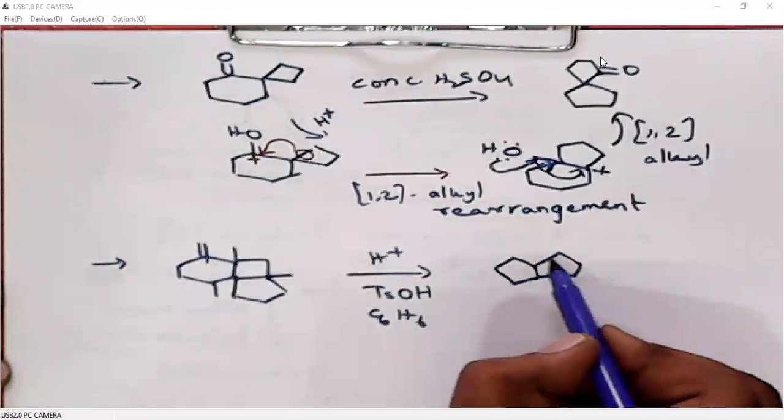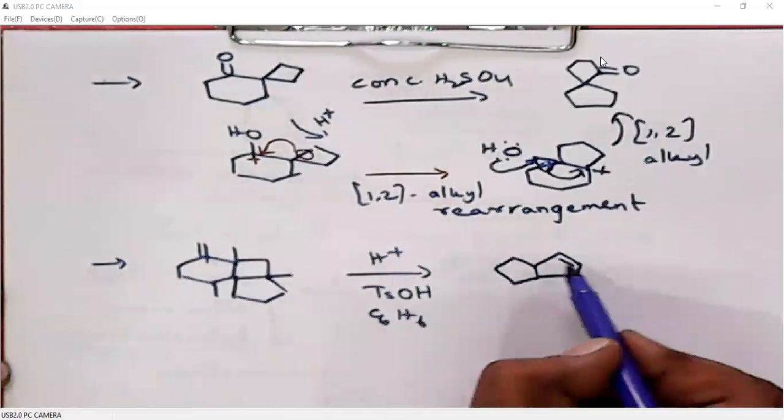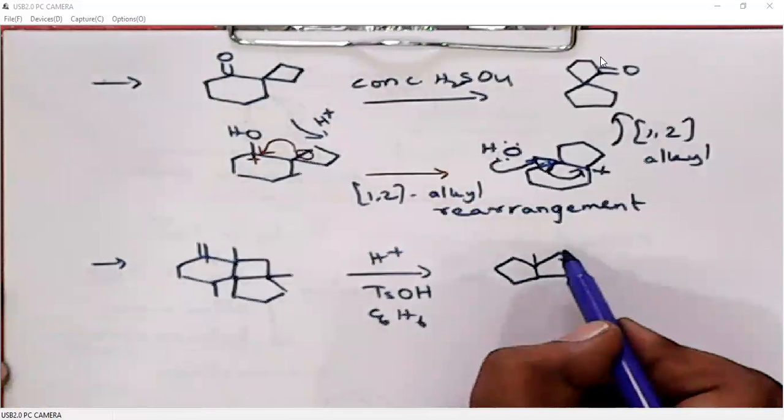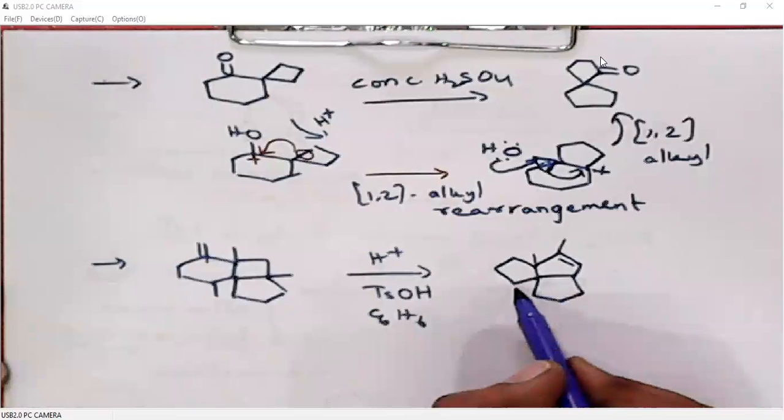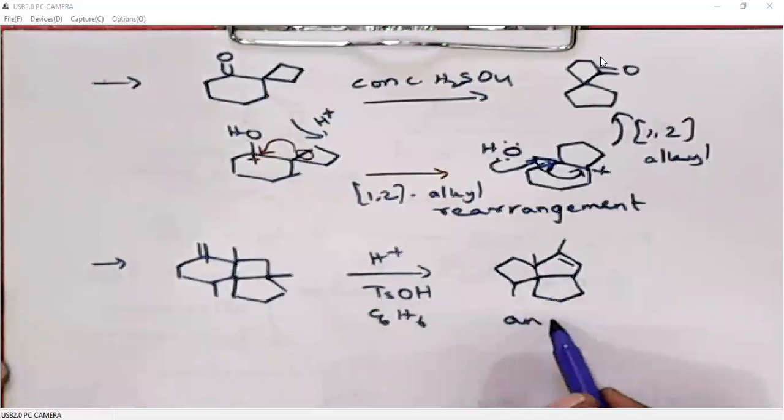What is angular triquinane? If 3 five-membered rings are fused in an angular fashion, it is called angular triquinane.